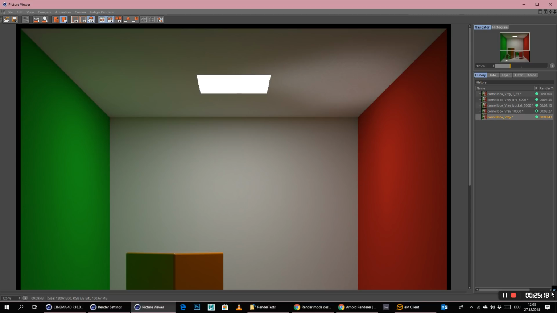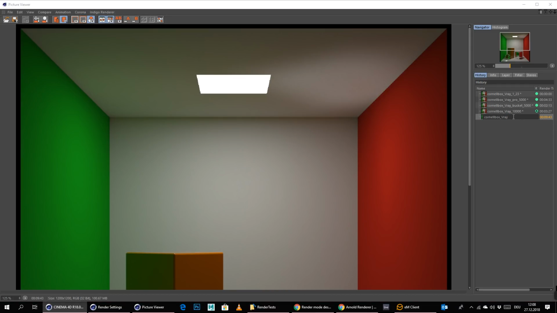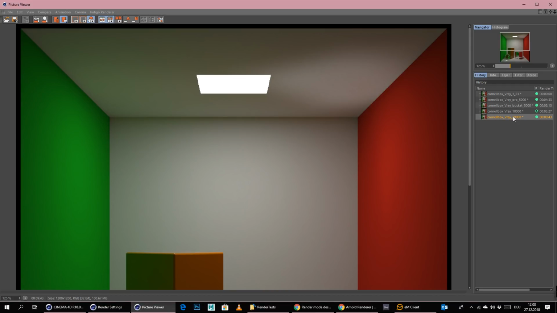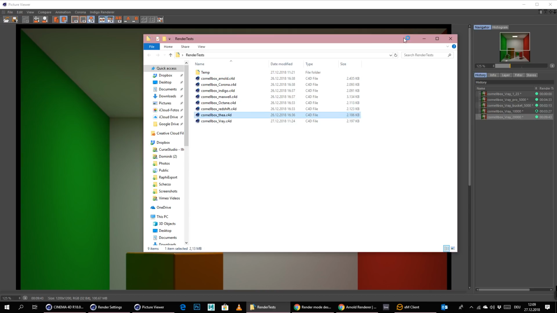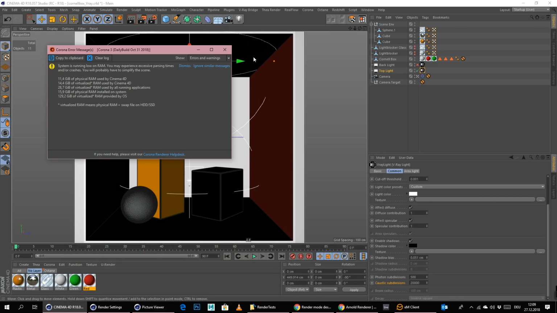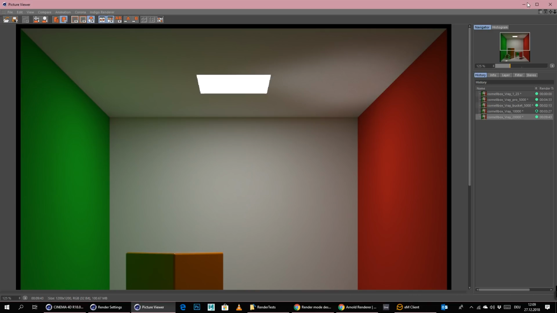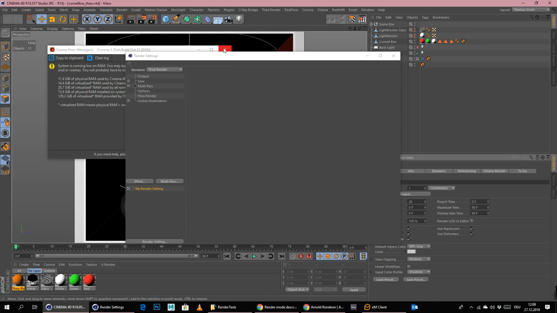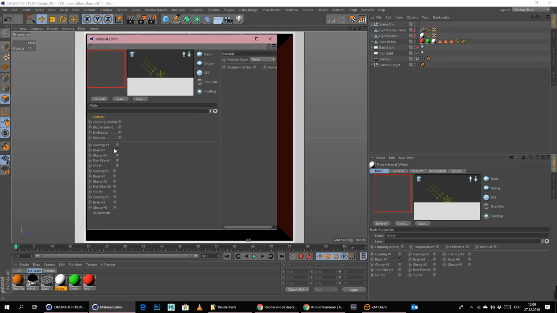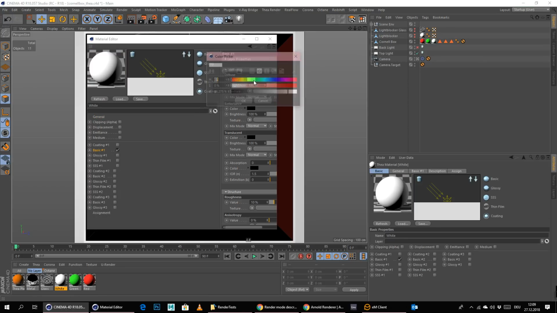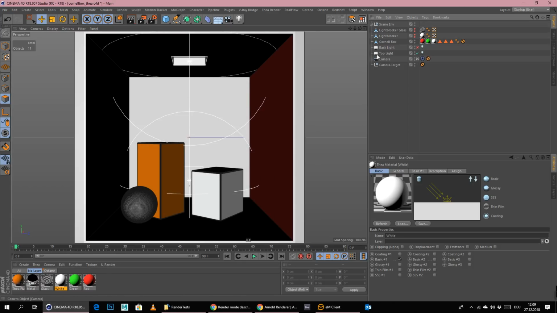I think we can move on now to the next render engine, and let's just simply call this 20,000 so we knew what we did here. And let's move on to Thea in this case. Thea has some different render modes, and okay, this is Thea Render. Let me check all the materials, if the white material here also has the right RGB values. Yes, it has the right RGB values.